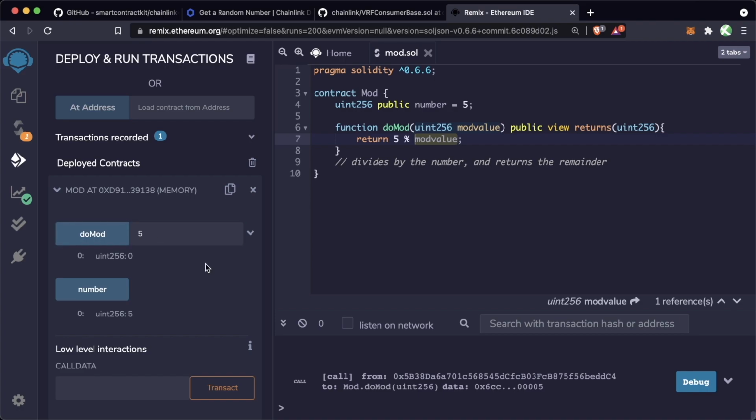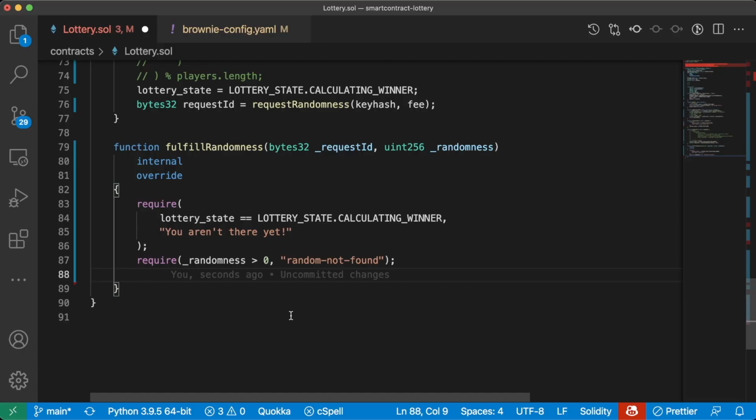Well, 4 can go into 5 evenly once, but there's one number left over. So 5 mod 4 is going to be 1. 5 mod 3 is going to be 2. 5 mod 1 is going to be 0, right? Since 1 goes into everything. This is how the mod function works, and it's this little percent here. We can use that mod function in our fulfillRandomness with the length of our players.